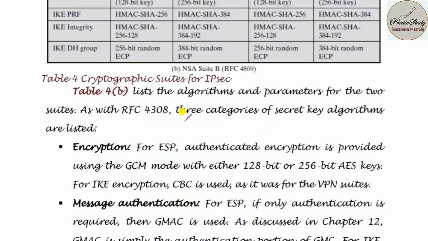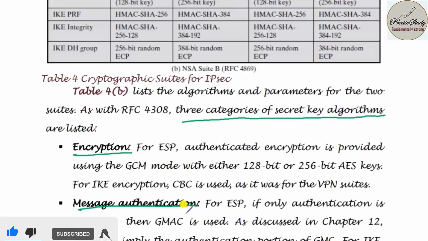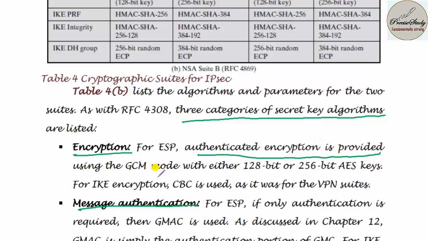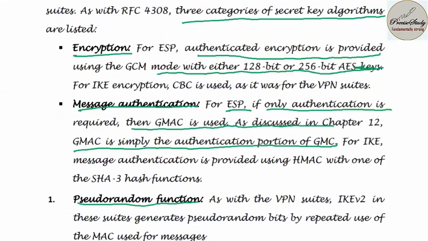Next, let us talk about the three categories of secret key algorithms. The first one is encryption, the second one is message authentication, and the third one is pseudo-random function. In the case of encryption, authenticated encryption is provided using the GCM mode with either a 128-bit or 256-bit AES key. In the case of message authentication for ESP, if only authentication is required, then GMAC is used. GMAC is simply the authentication portion of GCM. Pseudo-random function we have already discussed in a previous video.